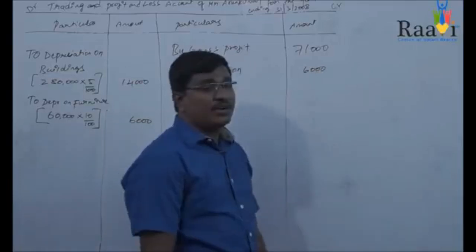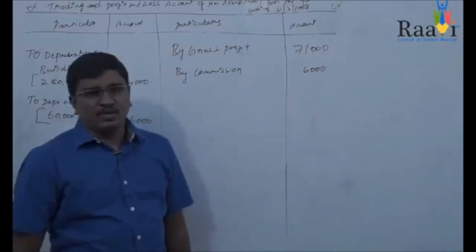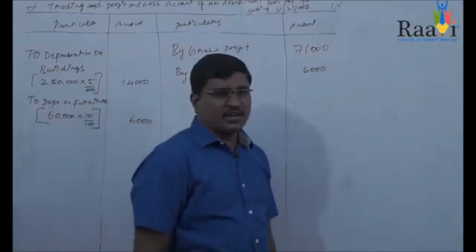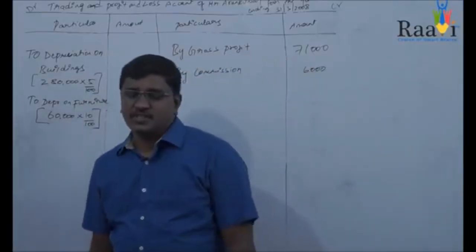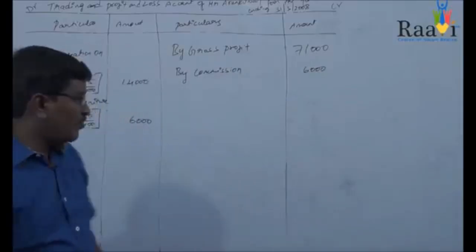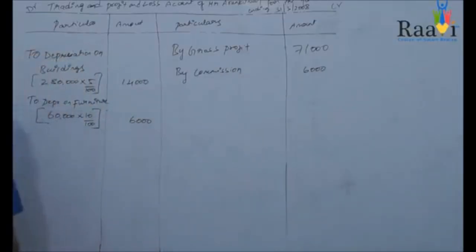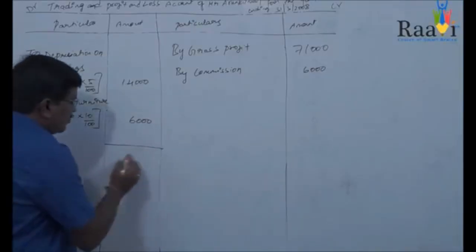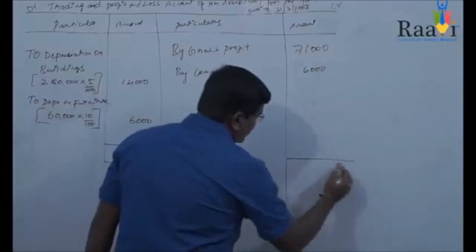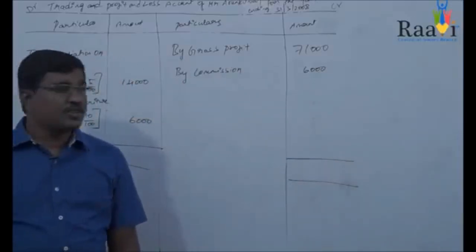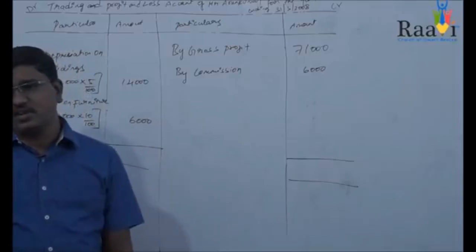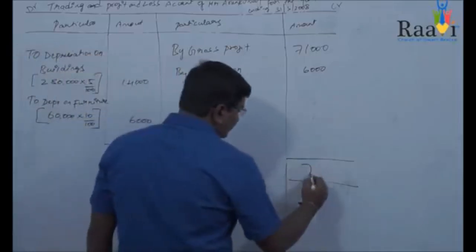So the commission amount is 6,000. Now once again we'll see whether any other item comes in. So we considered all the amounts. These are the items which come in the debit side and the credit side of your profit and loss account. In the same way as your trading account, first we need to see which side is having the maximum amount. In this case also your credit side is having the maximum amount, that is, the credit side of your profit and loss account is 71,000 plus 6,000, it is 77,000.